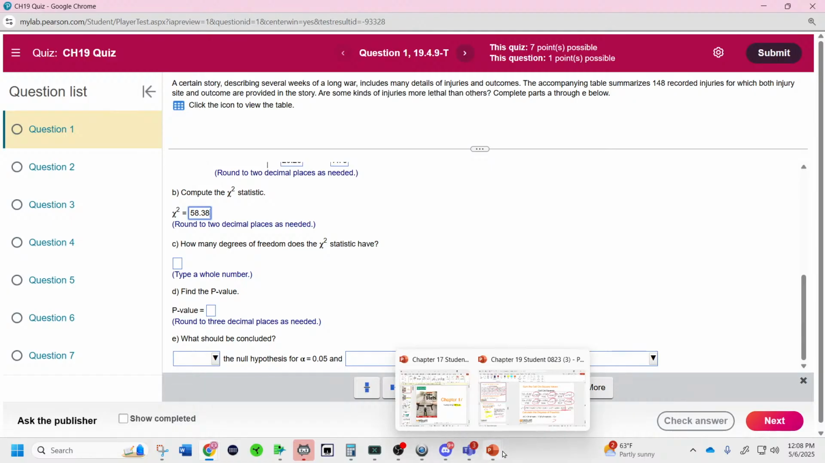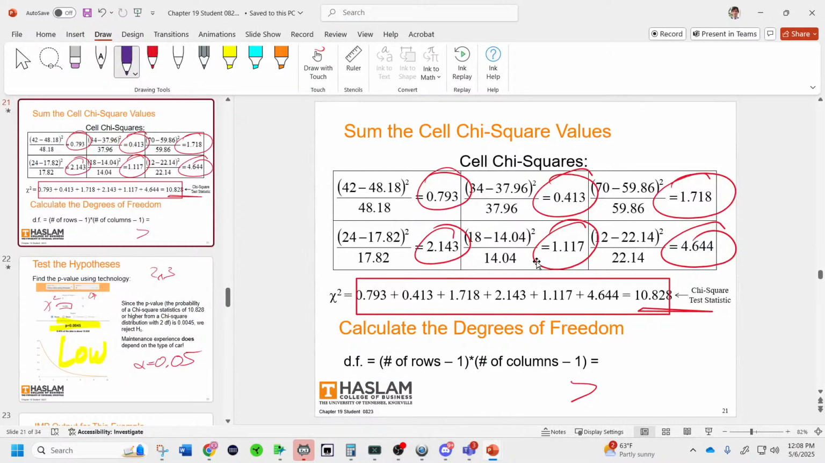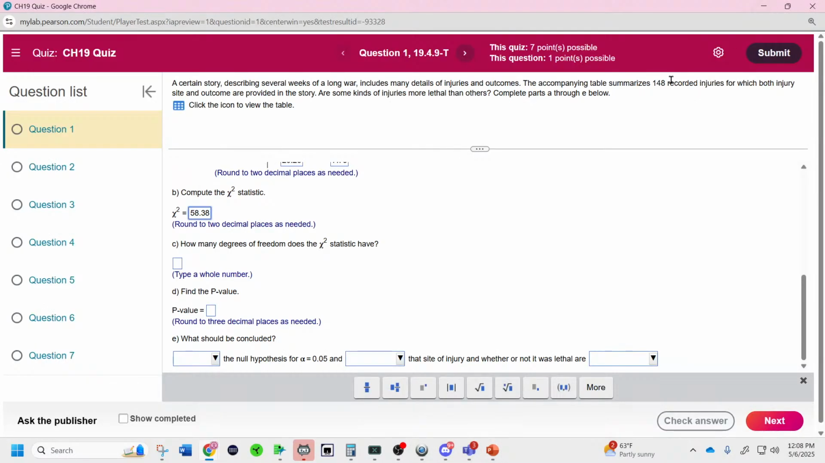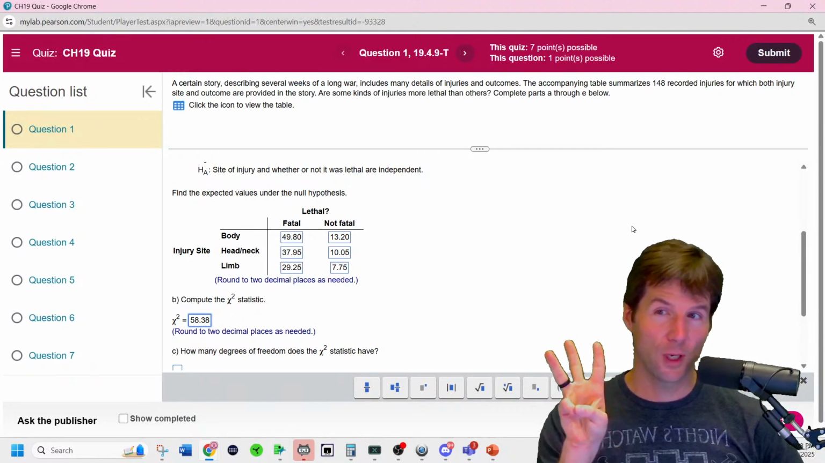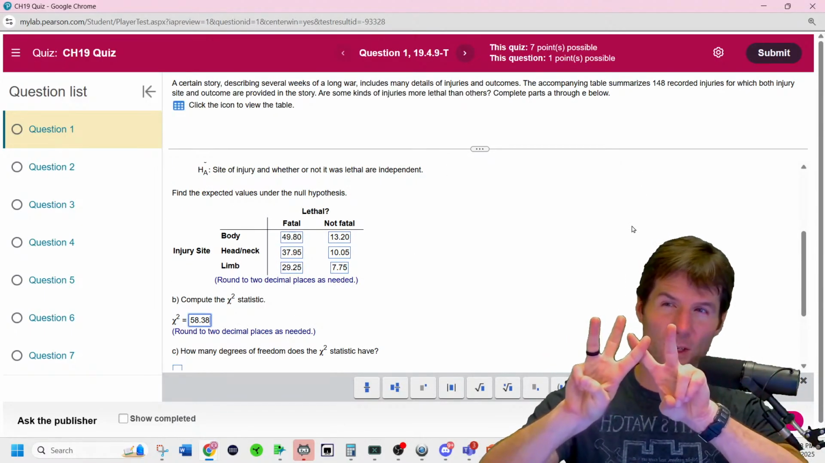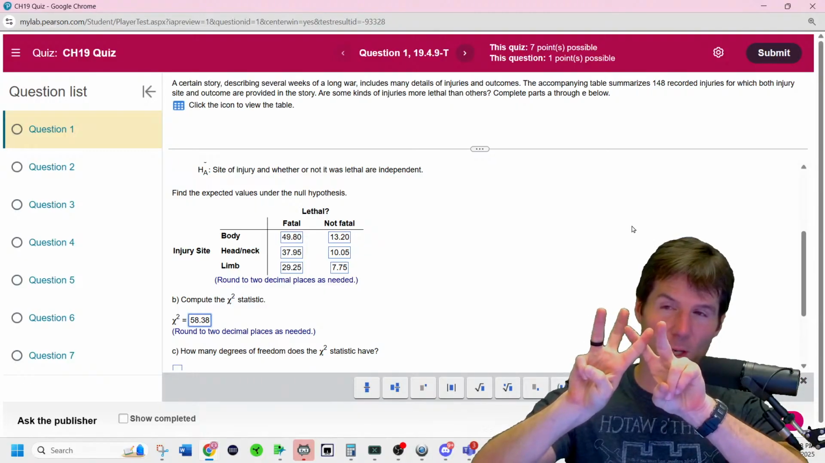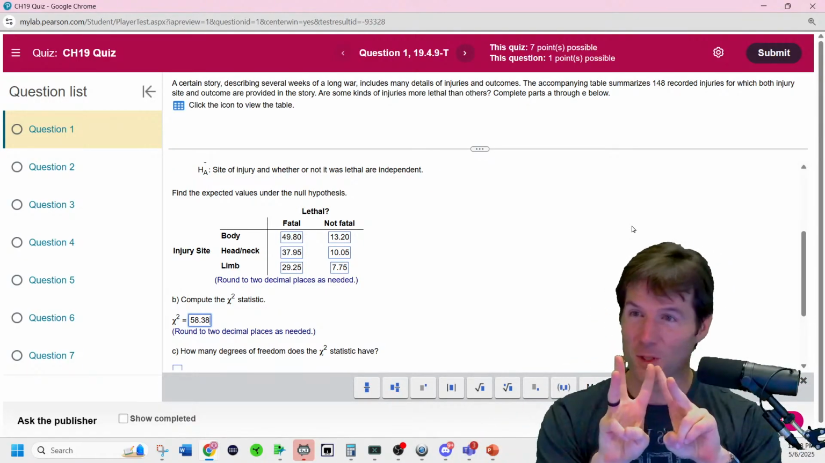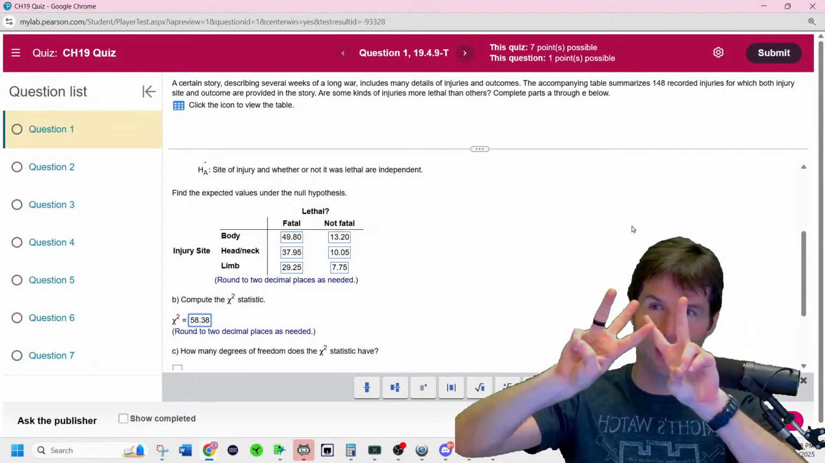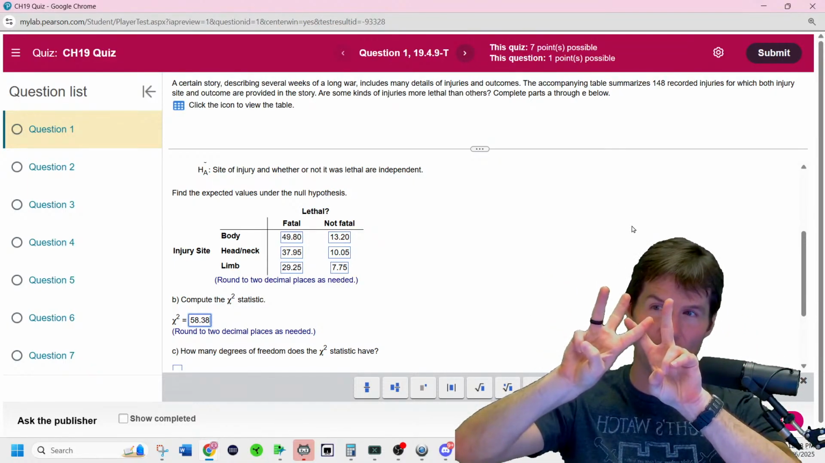How many degrees of freedom does it have? And shout outs to Daryl. The degrees of freedom are rows minus 1 times columns minus 1. Look at this, and you say, Brian, that's a 3 by 2. Then you connect your fingers right here, and you get 2 times 1. I think that works better. So it's a 3 by 2. Connect your fingers. 2 times 1.